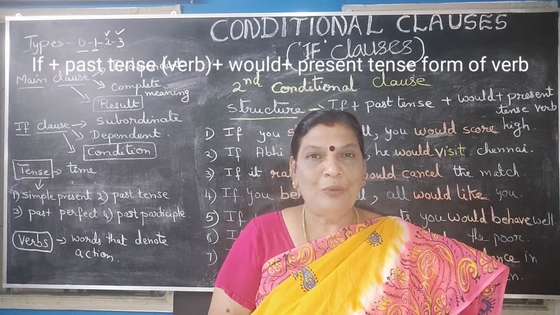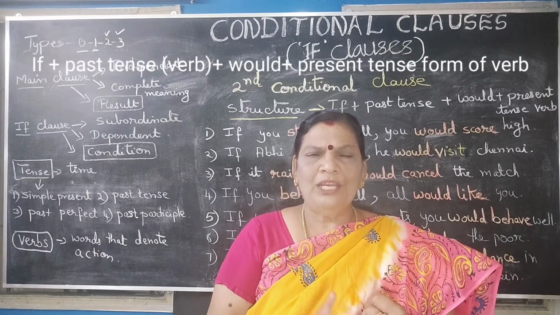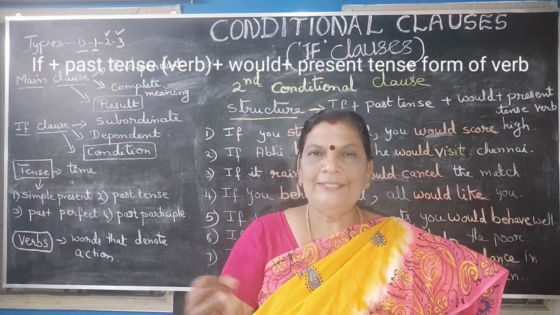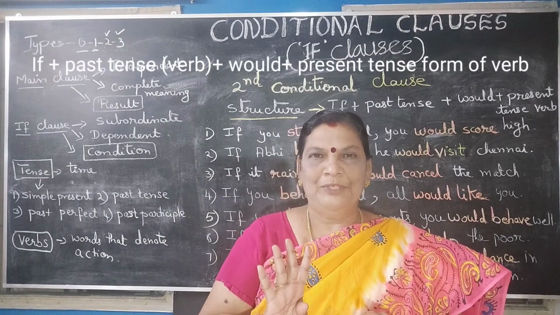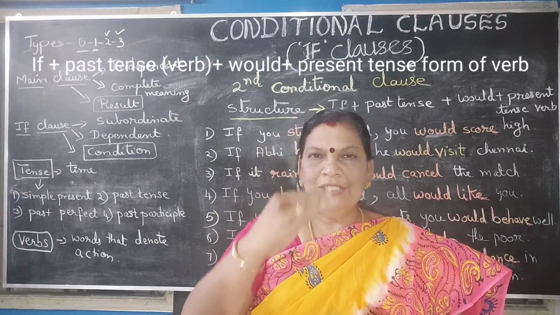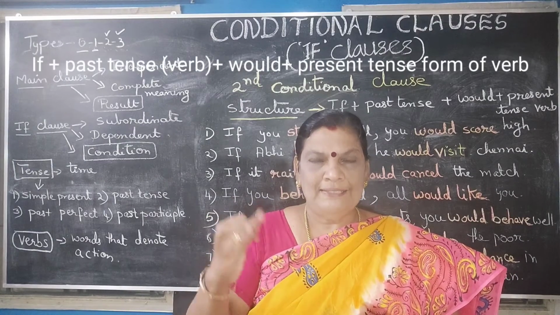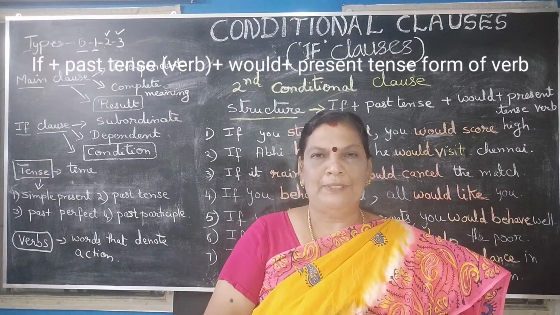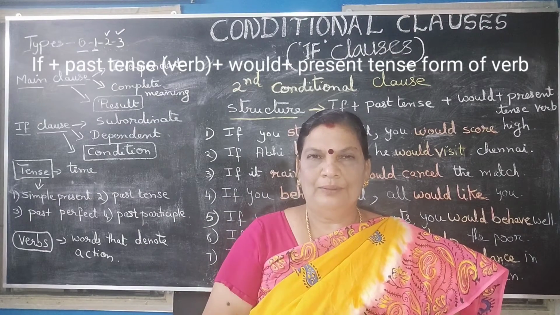We are supposed to know what? Tenses. And in these tenses, it's more than enough if you know simple present tense, simple past tense, past perfect and past participle. Okay, children. So in this conditional clauses, we make use of simple present tense, simple past tense, past perfect tense and past participle. So these four tenses you be familiar with.